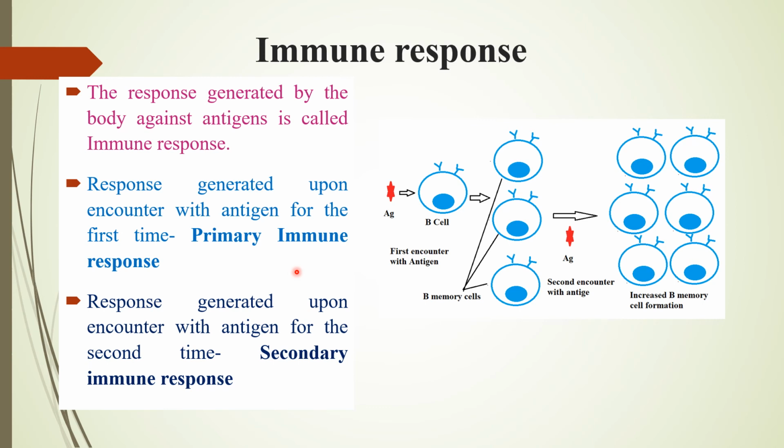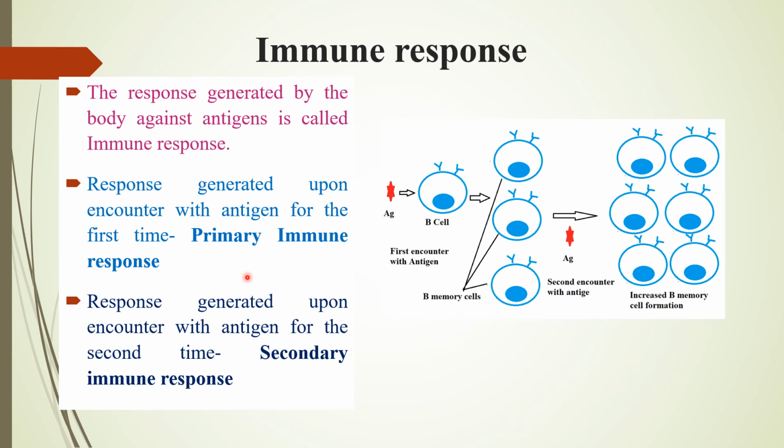And one thing is, when it's primary immune response, the amount of immunological memory generated is less, as we have discussed previously. But when you have the secondary immune response, a good response is generated. It is just like taking a vaccination. First dose of vaccination, that is the primary immune response, where the system will take some time, you will get all the symptoms, it will take some time, and then antibodies will be produced.